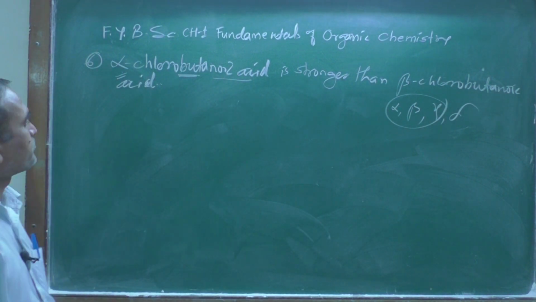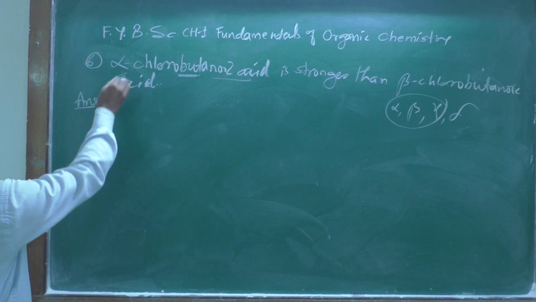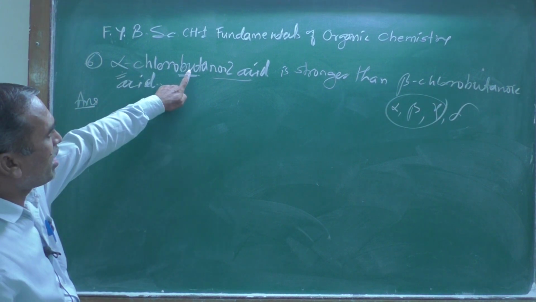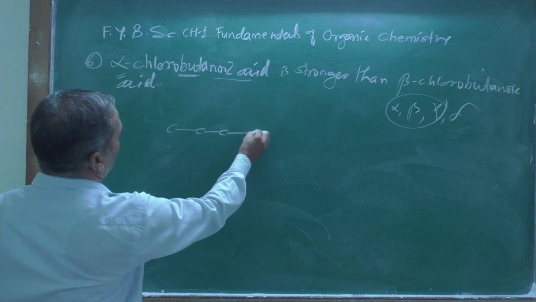Now let us see the structure of alpha chlorobutanoic acid. Butanoic indicates a 4 carbon atom in the straight chain, like this.